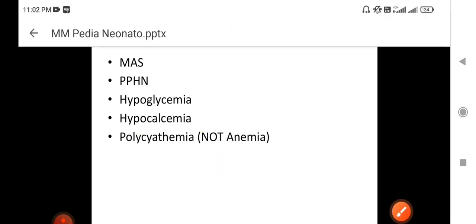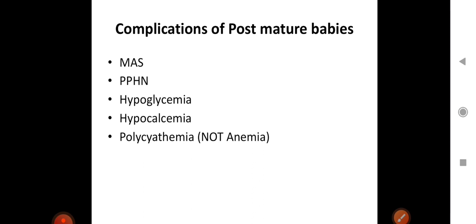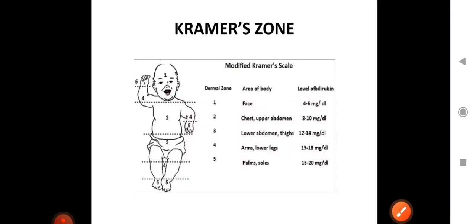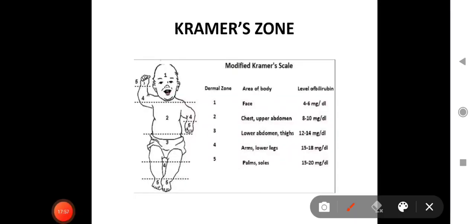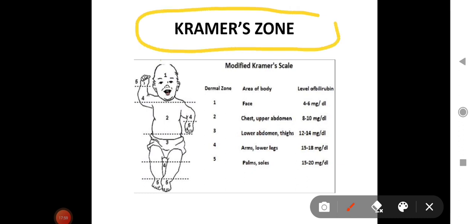So in preterm, anemia is a later finding, not initially. Polycythemia is also seen in IUGR babies, and in post-mature babies; here we are dealing with the topic complications of post-mature babies. So this question has been asked in a previous year NEET, that polycythemia is seen in post-mature babies, not anemia. Next, about Kramer's zone, you all might have read it in MBBS also, and after that too.